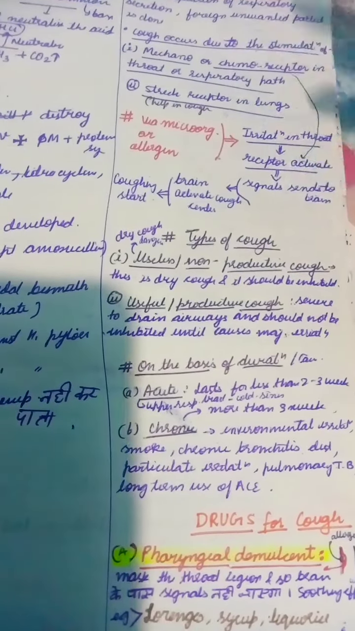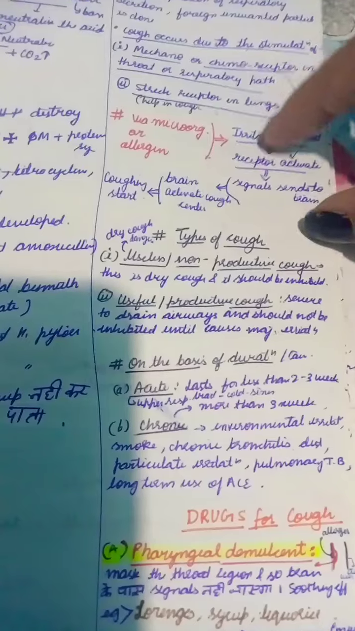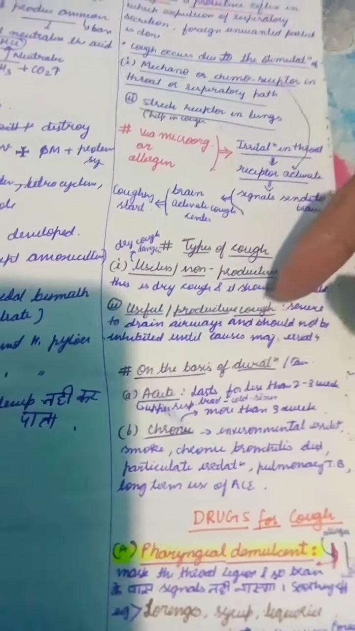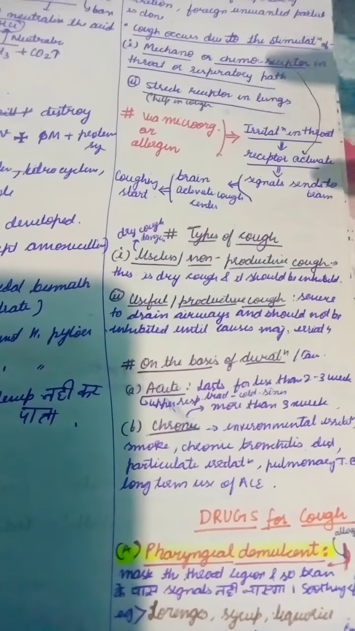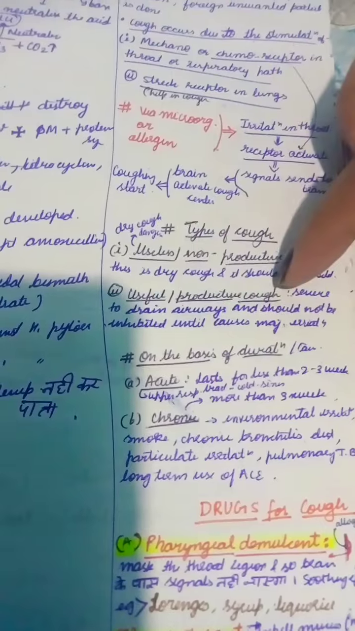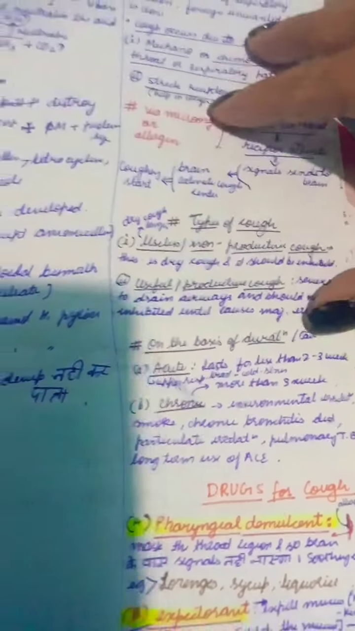Types of cough: useless or non-protective cough. In this dry cough there is no mucus secretion. But in useful or productive cough, the airways get blocked by the mucus, right?